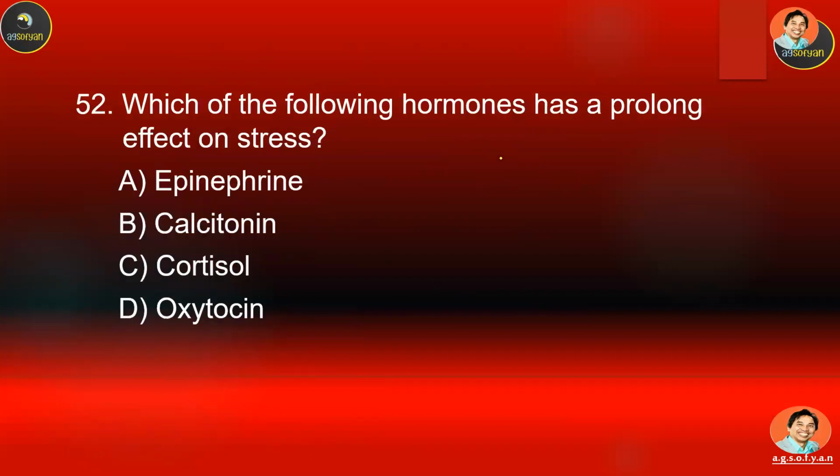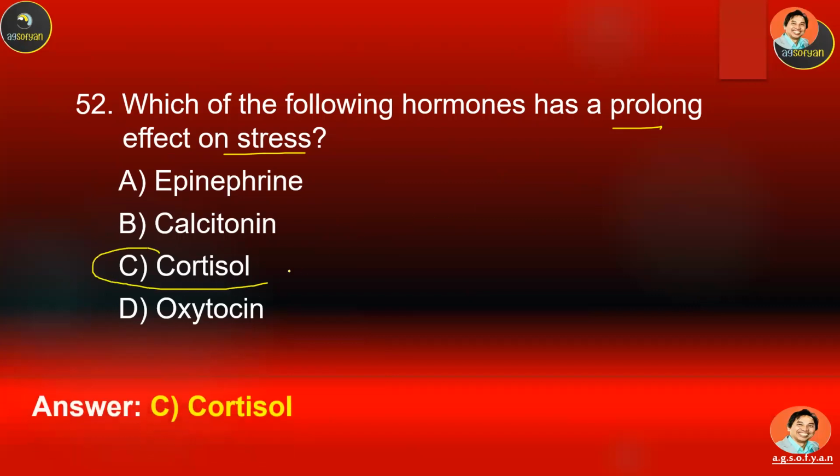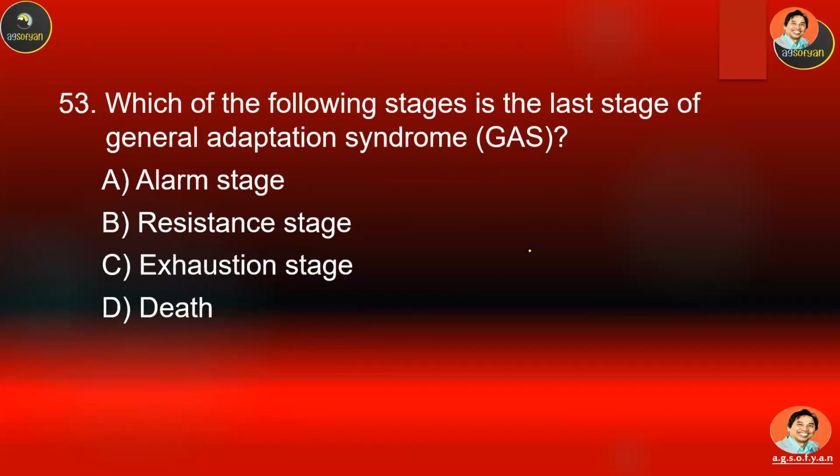Which of the following hormones has prolonged effects on stress? It is also known as a stress hormone. Which one is the stress hormone? A, B, C, or D? Yes, the stress hormone is cortisol. Which of the following stages is the last stage of general adaptation syndrome?